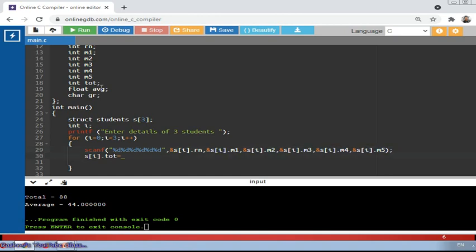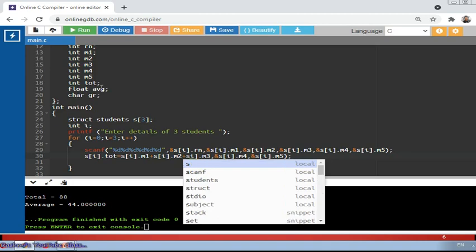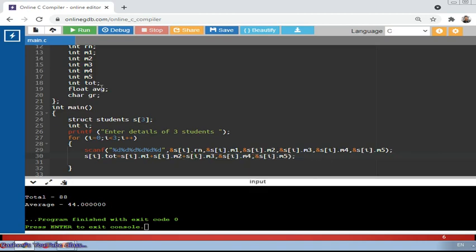So I'm just copying so that I need to write less. It will become s[i].m1 plus s[i].m2 plus s[i].m3. Here I can make plus s[i].m4, then plus s[i].m5. Fine. All 5 subjects' total gets found out, and it gets stored in the array variable s[i].tot. This is for the first student, as the value of i is 0 at first.